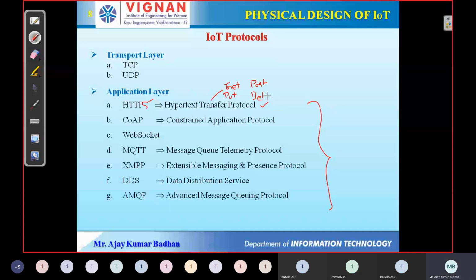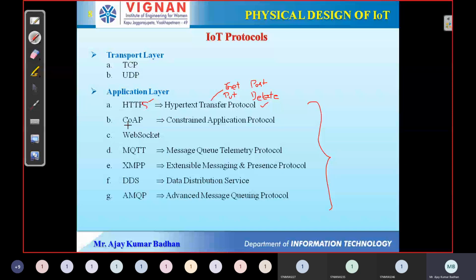These are some of the operations using which we can send data using web browsers. Moreover, HTTP mostly runs on the client side, so that it can send data successfully to the server, and from the server it can get the data properly and provide it to the client.